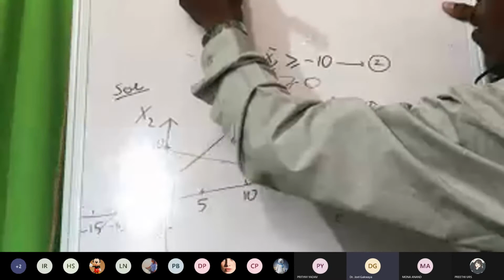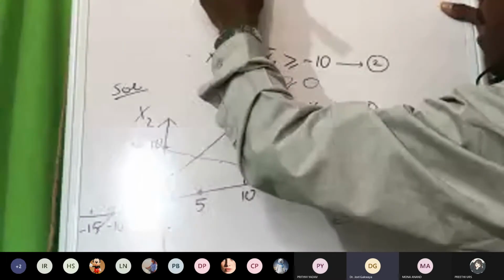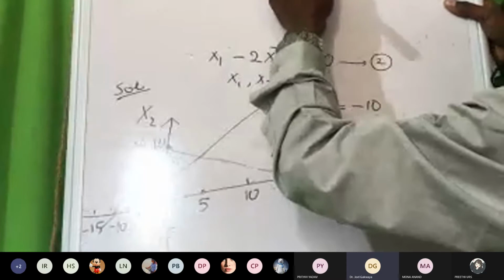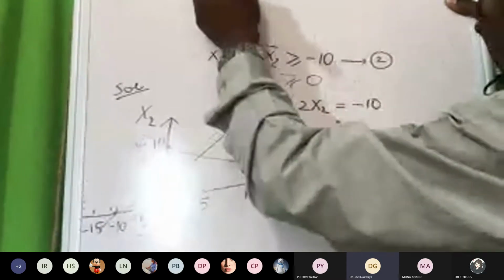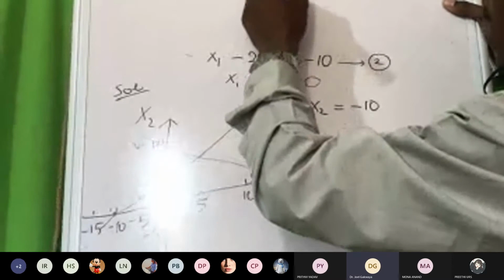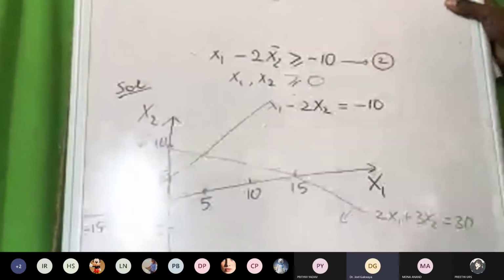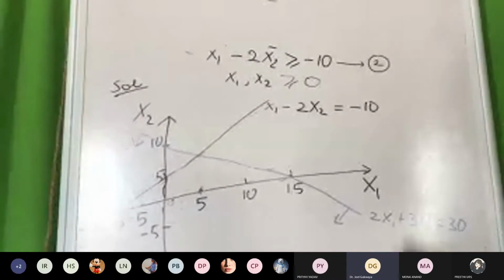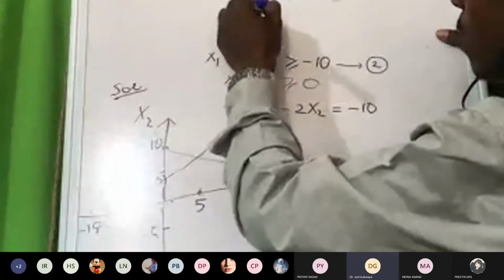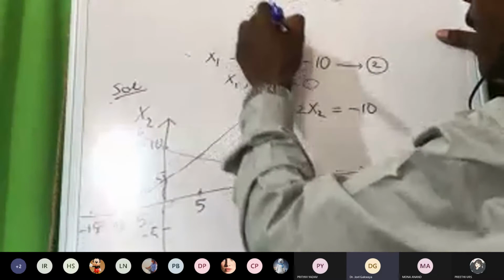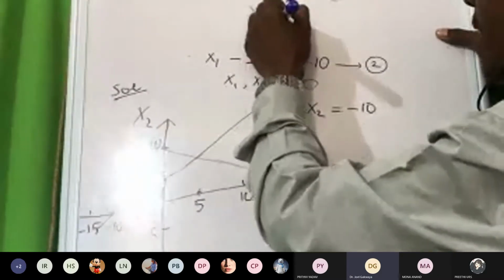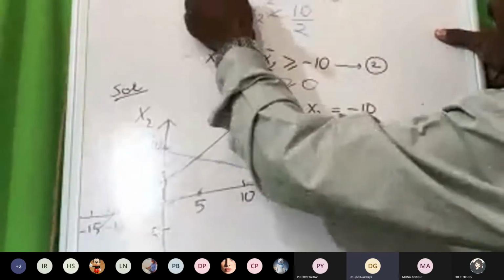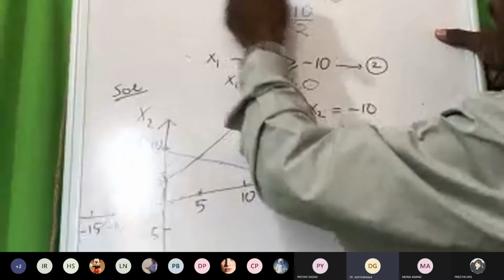If x1 is equal to 0, then you have to write it properly: minus 2x2 is greater than minus 10. Correct? I hope you are following. Now x2 is lesser than 10 by 2, because the two minus signs become plus.